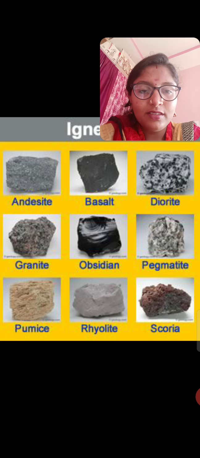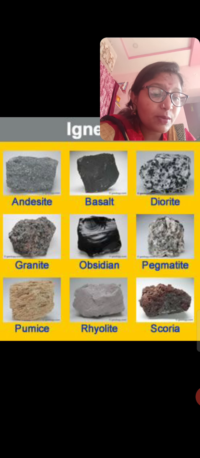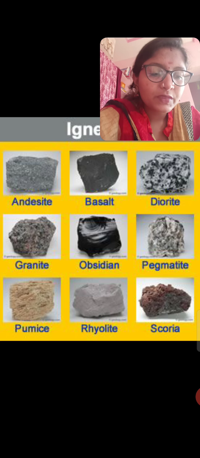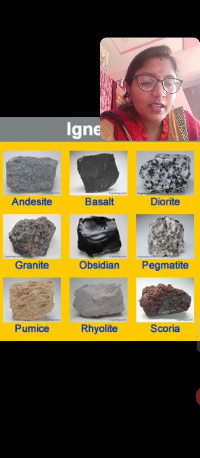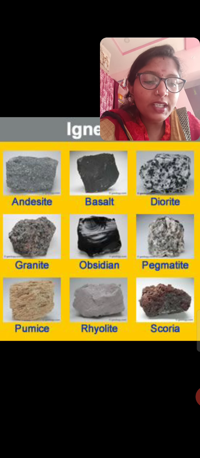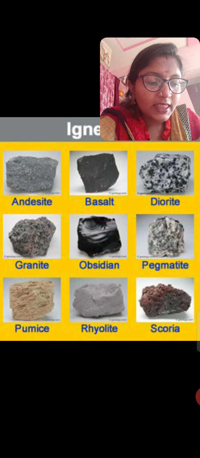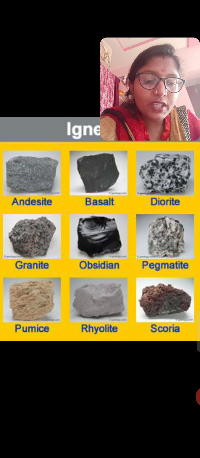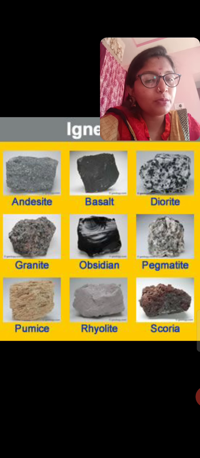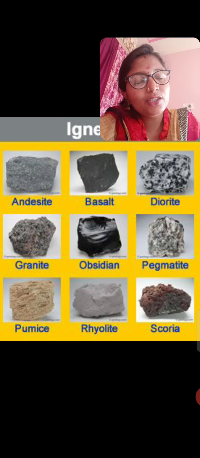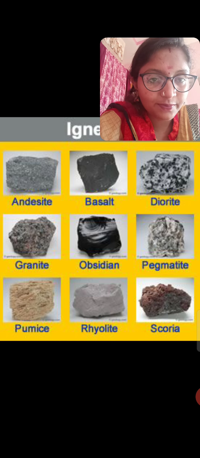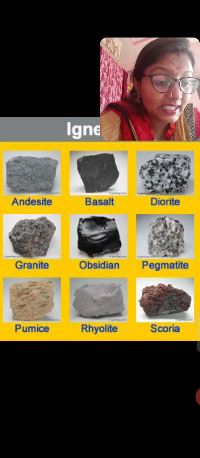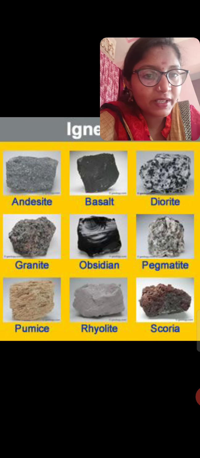Okay, dear children, fine. So here there are some green color words, these are the difficult words' meanings. Granular means grainy particles. Molten means when a solid is liquefied due to heat, then this state is called molten state. In the same way, solidification means from liquid state it is getting to the solid state. Magma is a mixture of liquid rock, crystals and gases found deep inside the earth.